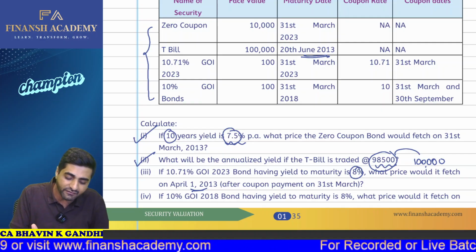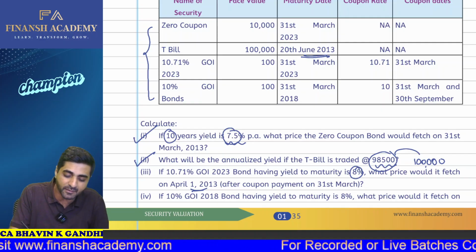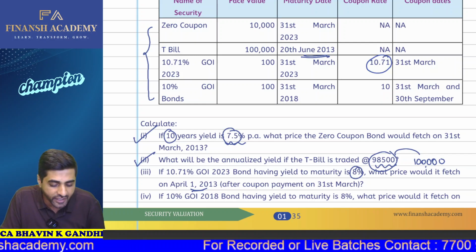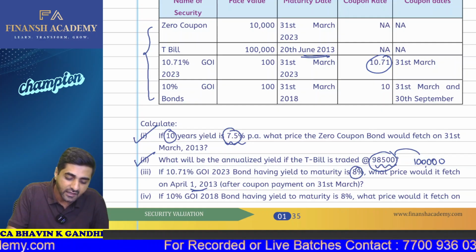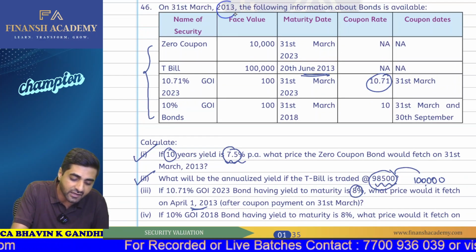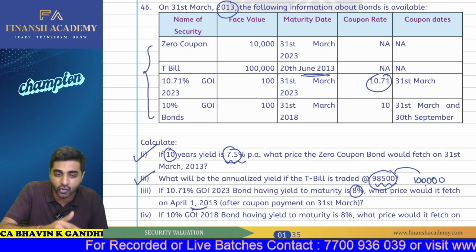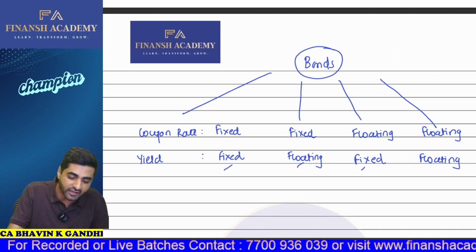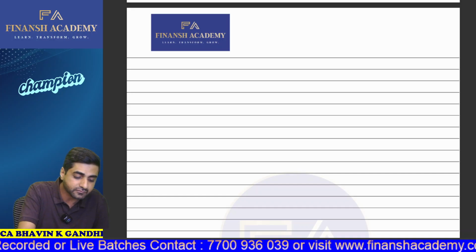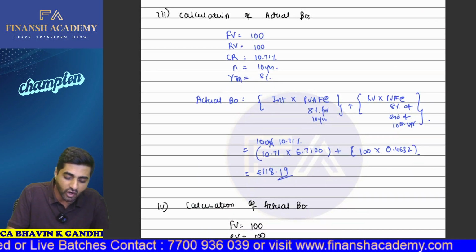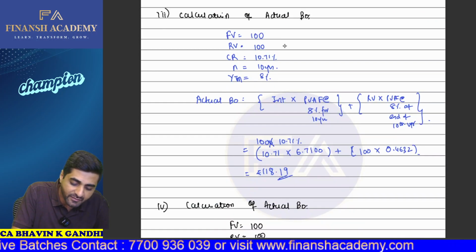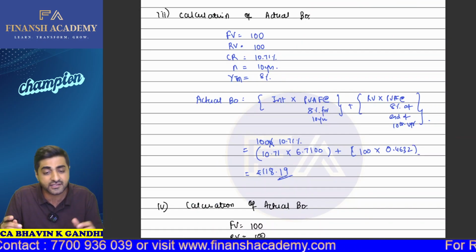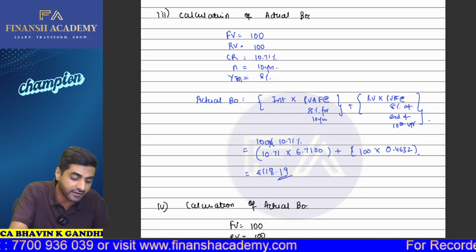Now we have the YTM available as 8%. So what will be the price today? We have the coupon rate of 10.71%. So let's calculate. In this particular case, we are making the investment on 1st of April 2013 onwards to 31st of March 2023, and as you can check, we will have your face value of 100 as redemption value, tenure is 10 years, and your YTM is 8%. So based on this, your answer will finally be 118 million.